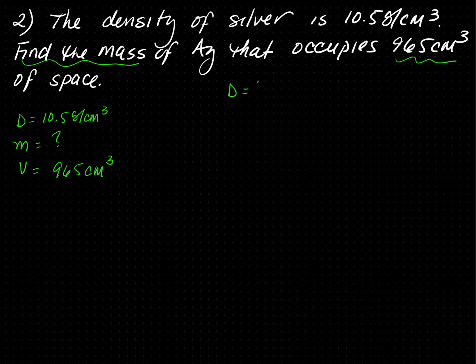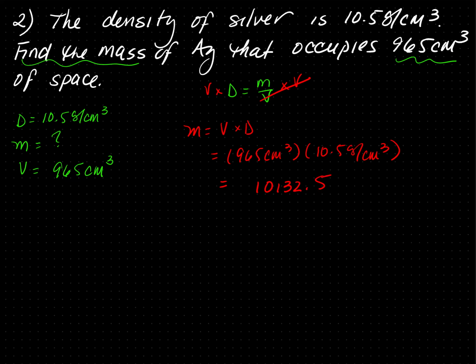So density is equal to mass over volume. We need to isolate the M. So we need to multiply by volume on both sides. The volumes cancel out. So mass is equal to volume times density. Subbing in 965 centimeters cubed times 10.5 grams per cubic centimeter. This equals 10,132.5. The centimeters cubed on top cancels out with the centimeters cubed on bottom. So we know the units are grams.